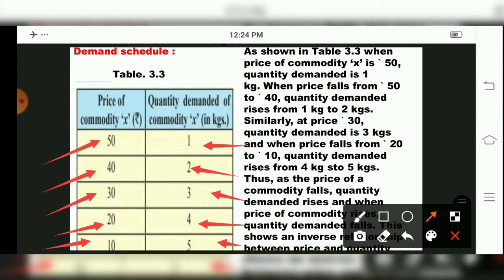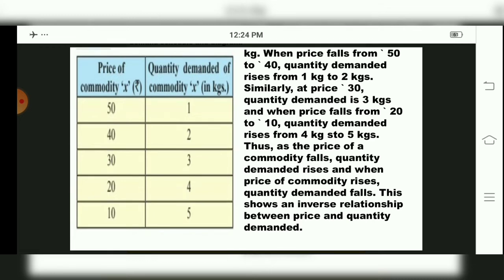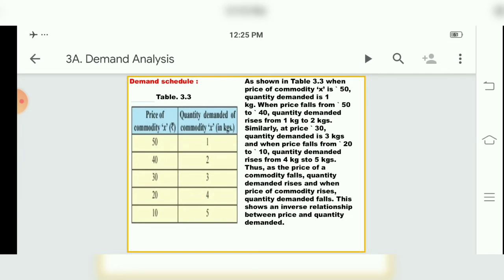So from 50 rupees, 1. Then for 40 rupees, the price has been reduced from 50 to 40, but the quantity has increased from 1 kg to 2 kgs. So it goes on till the end, that we can see in this table. That is, for 10 rupees, the quantity demanded is how much? 5 kgs. That means we can see over here the price is falling, but the quantity of that particular commodity is increasing. When price falls, quantity increases, and when price is high or rises, then the demand of that particular commodity falls. So this shows an inverse relationship between price and quantity demanded, children.